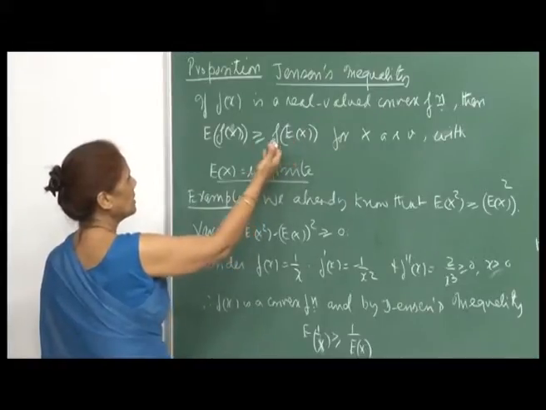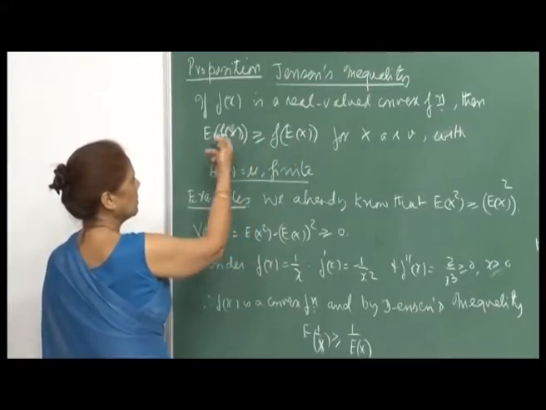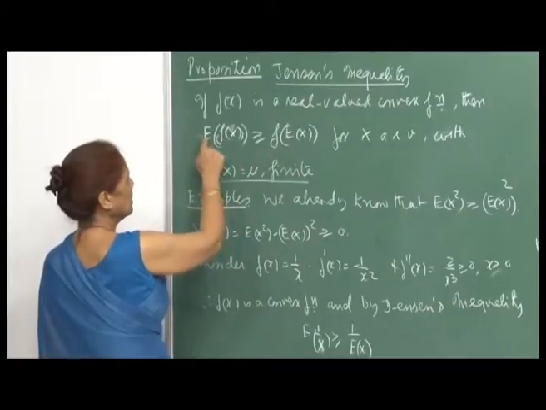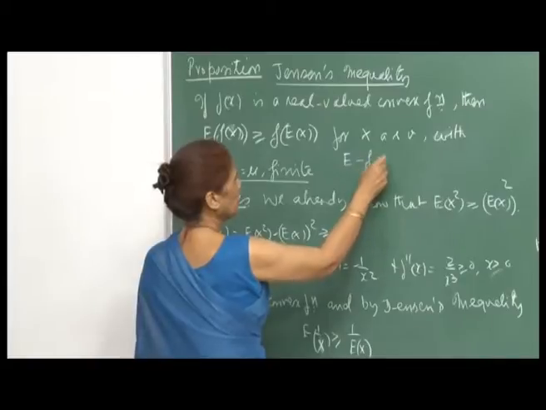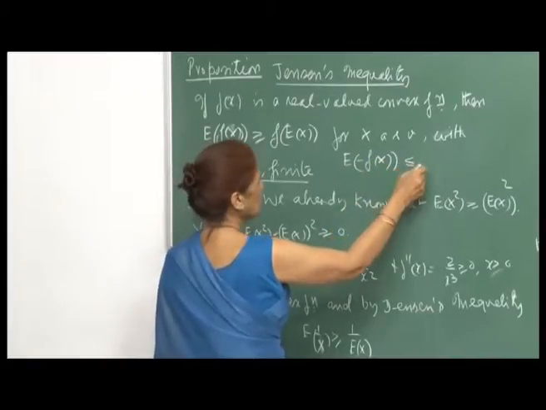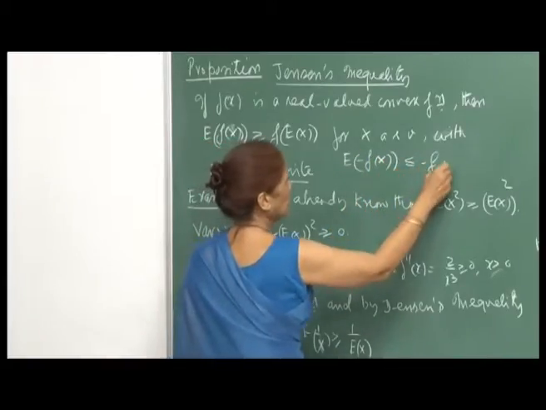Now, you can see that if you multiply the inequality by a minus sign, then the minus sign will go inside and it will say that the expectation of minus f of X is less than or equal to minus f of E X.